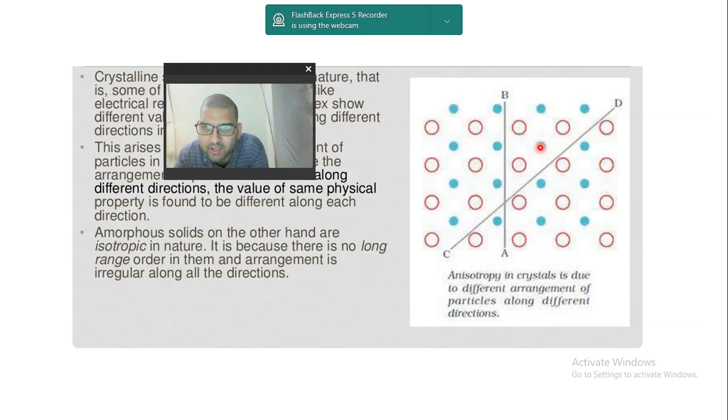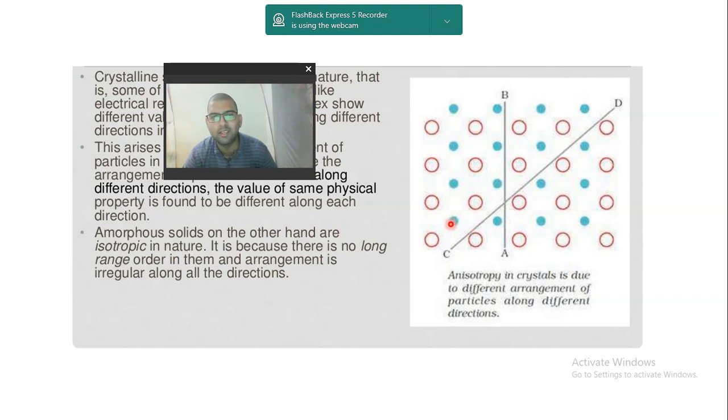You see this diagram. This is a kind of crystalline solid. Why? Because you see the red atoms, there are 1, 2, 3, 4, 5 red atoms. Then there are 1, 2, 3, 4 blue atoms. Suppose blue is hydrogen and red is oxygen. So they are arranged in a particular fashion. 5, 4, 5, 4, 5, 4. They are arranged in a particular fashion. Between every 4 oxygen atoms there is 1 hydrogen atom.